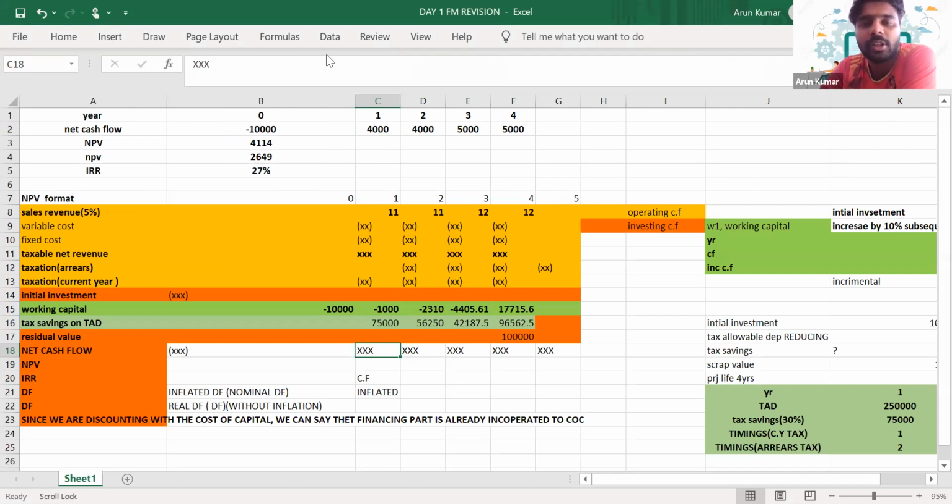Okay, so these are the main adjustments you have to learn with respect to this NPV calculation. If you have any doubts with respect to it, you can just ask. There might be a question on why we are not including the interest payment. Let's say the question says that the money which you have invested, the initial investment, is actually sourced through debt. Do you need to include the interest payments in your NPV calculation?